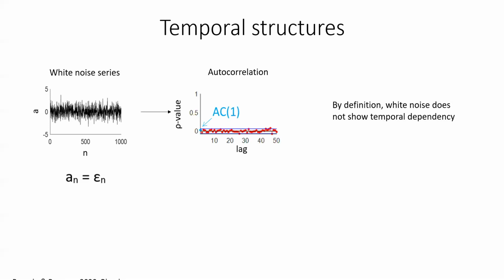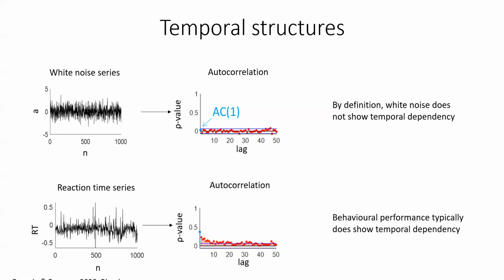This is reflected in the absence of autocorrelations. For example, the autocorrelation between observation n and n plus 1, so the autocorrelation at lag 1, will be 0. Now, typically, behavioral reaction time series behave very differently. Reaction time on trial n is partly dependent on reaction time from trial n minus 1, as is shown by the positive autocorrelations at lag 1. And this means that the reaction time series are not noise, but they are temporally structured.